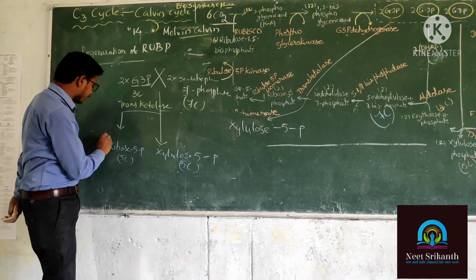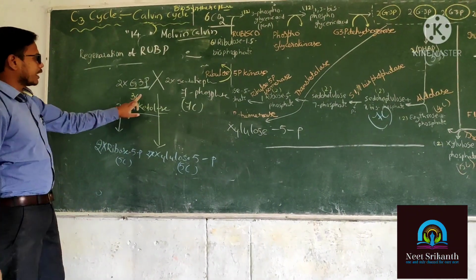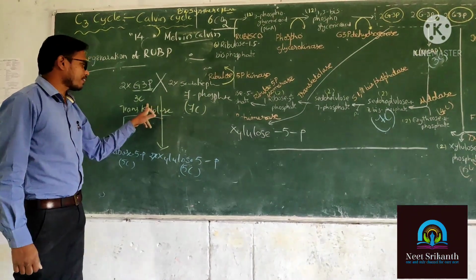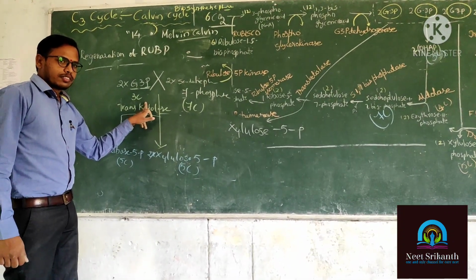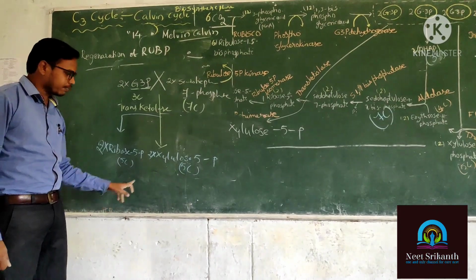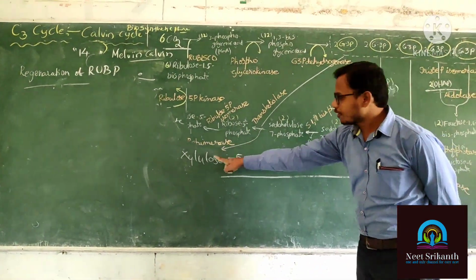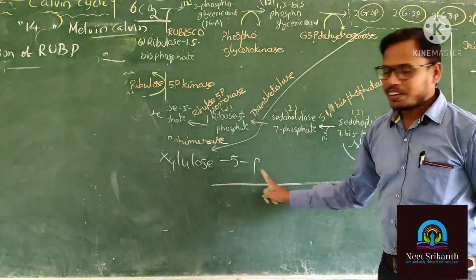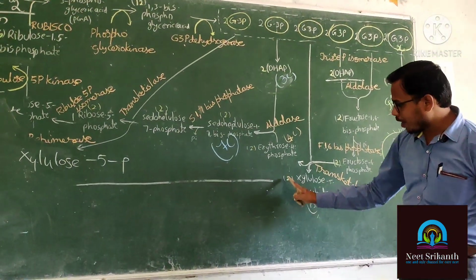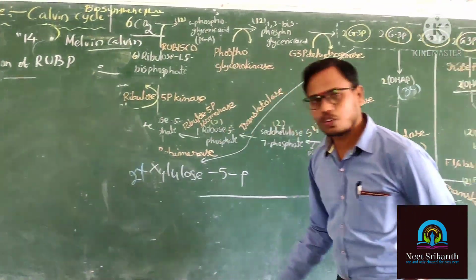So 2 molecules of ribose and 2 molecules of xylulose. 2 into 3 is equal to 6. 2 into 7 is equal to 14. 14 plus 6, 20. 2 molecules of ribose, 5 into 2 is equal to 10. 5 into 2 is equal to 10. 10 plus 10. Ribose 5-phosphate is there. Xylulose 5-phosphate is there. Here we already have xylulose 5-phosphate. How many molecules? Two molecules. Here how many molecules? 2 plus 2?